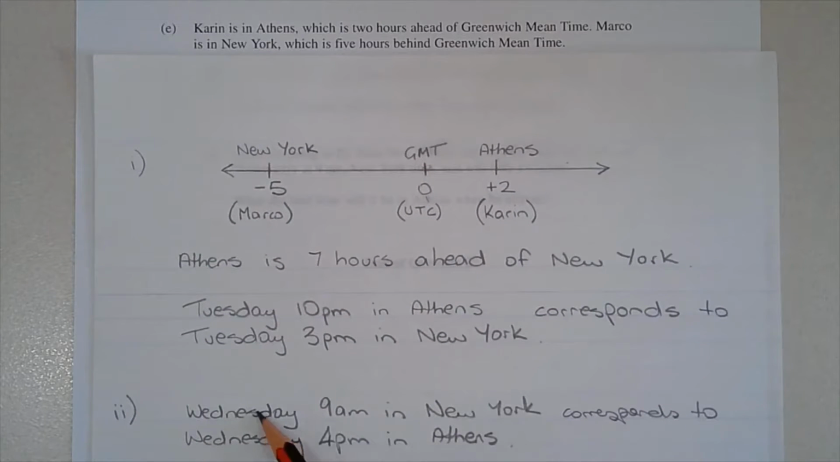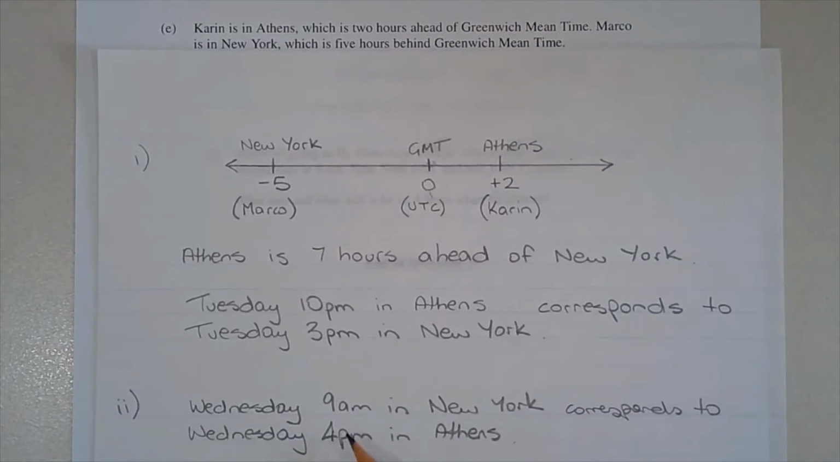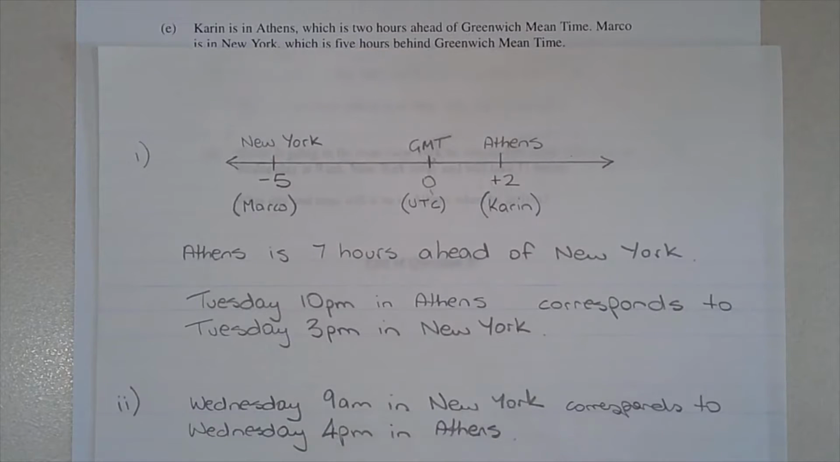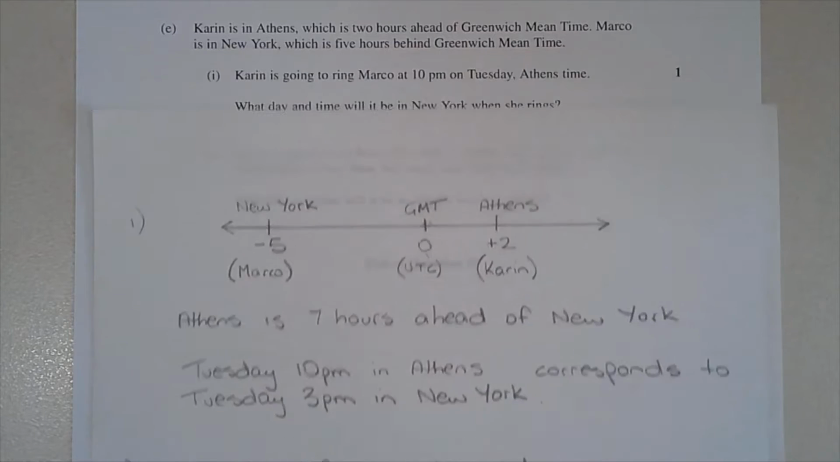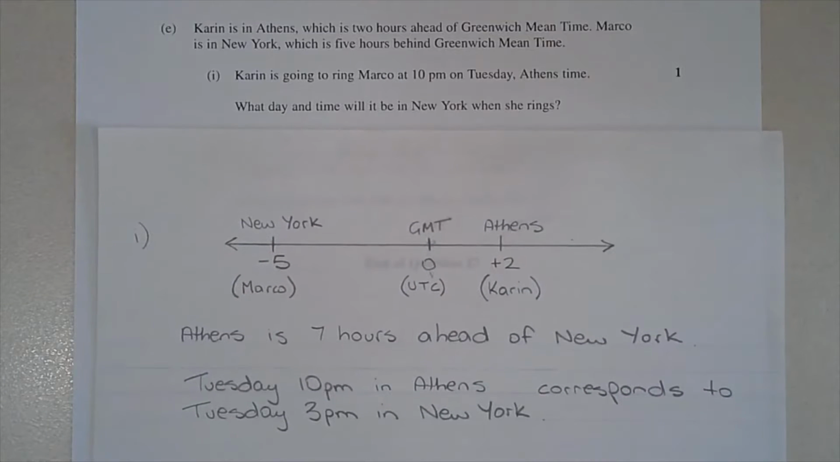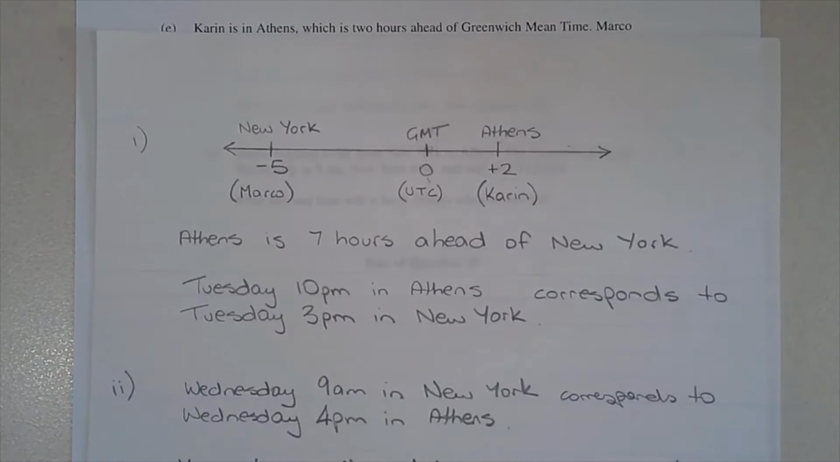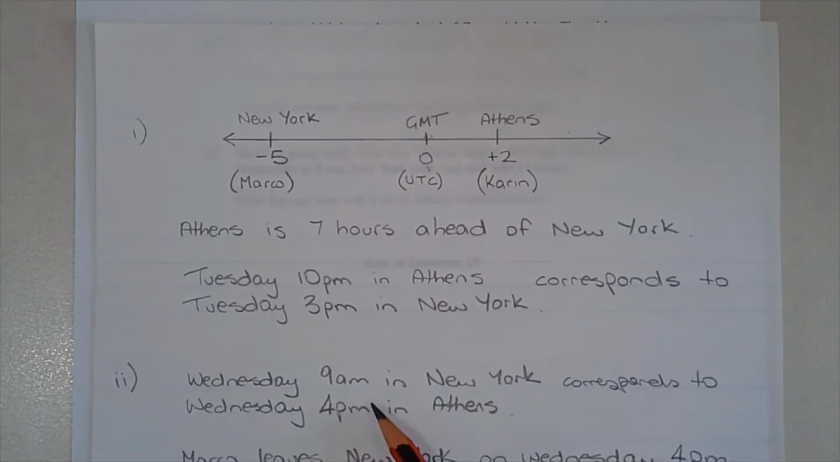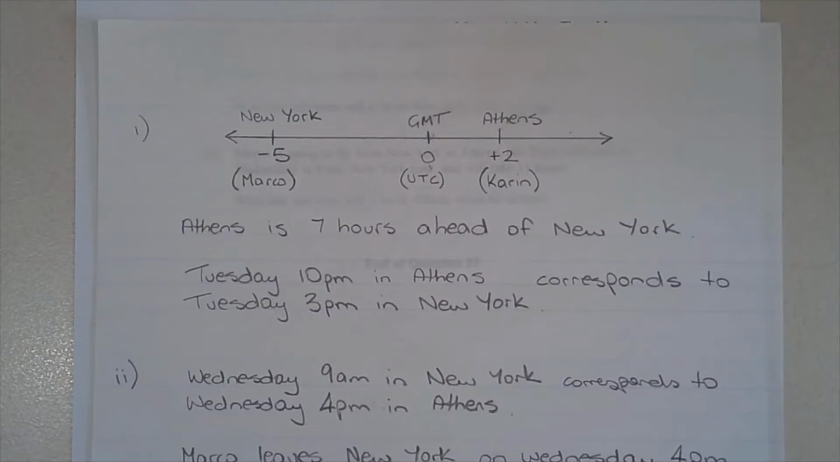So Wednesday, 9 a.m. in New York, if we add 7 hours to that, corresponds to Wednesday, 4 p.m. in Athens. So as soon as the plane takes off in New York, Corinne in Athens will look at her watch and go, oh, it's 4 p.m., the plane has taken off. And it's Wednesday, 4 p.m. in Athens, the moment the plane takes off. Now we're told here that the flight takes 11 hours. So now that everything is referenced to Athens time, all we need to do is add 11 hours to this time and then work out what day and time the plane arrives in Athens.